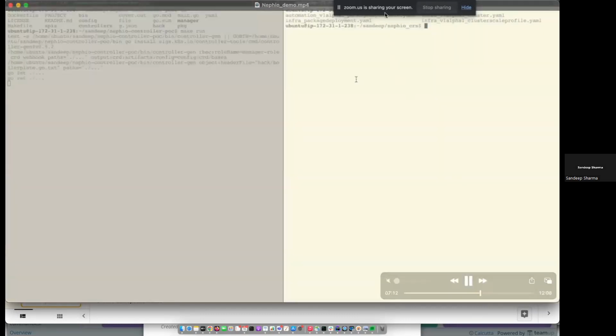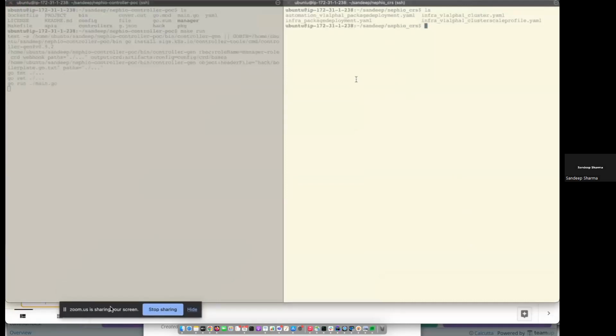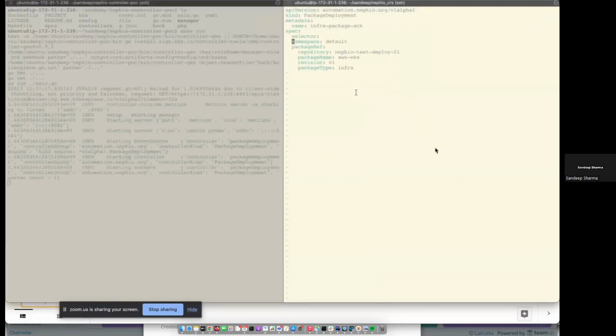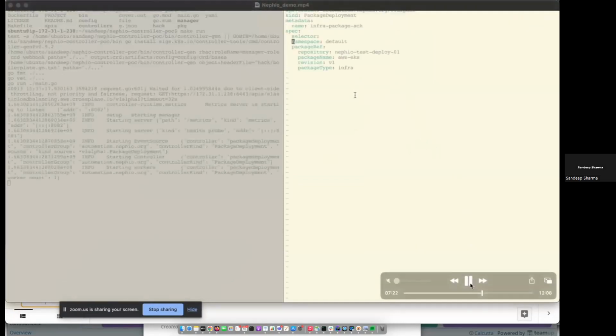So now first we will see the infra intent. This is how the package deployment CR looks for infra. It has very basic information: package name and the source repository where this package is present.